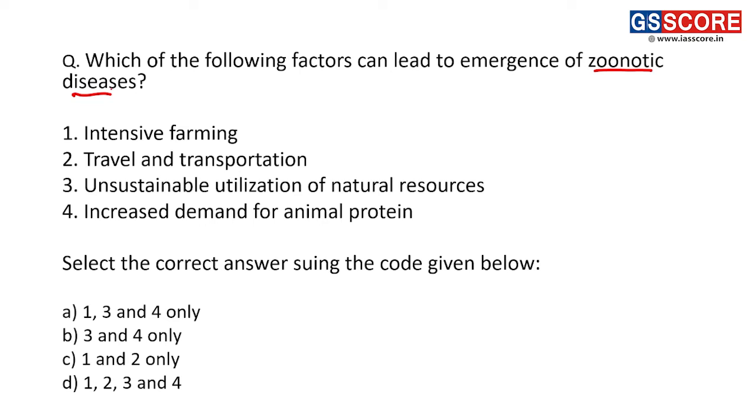The factors that are contributing to increased contact of human beings and animals are leading to emergence of zoonotic diseases. Intensive farming is leading to increased contact of human beings and animals. As a result, there are more chances of zoonotic diseases. Travel and transportation is also a factor. Then unsustainable utilization of natural resources, like forest, is leading to increased contact of human beings and wild animals. And lastly, increased demand for animal protein is also a source for zoonotic diseases.